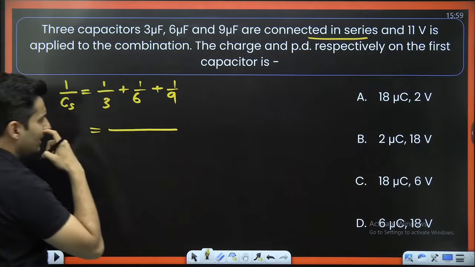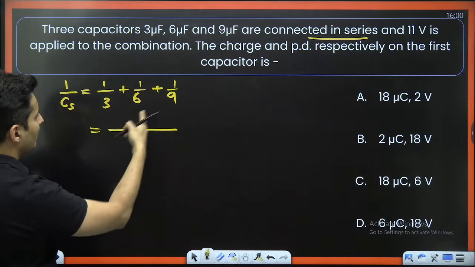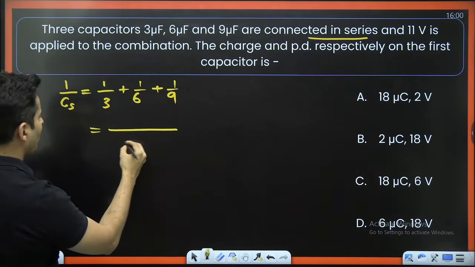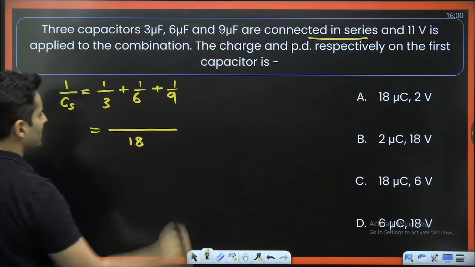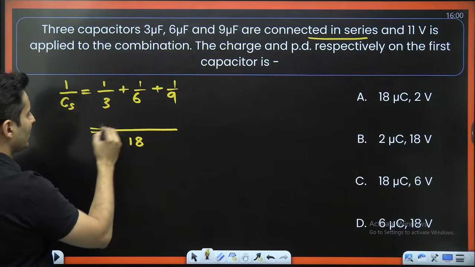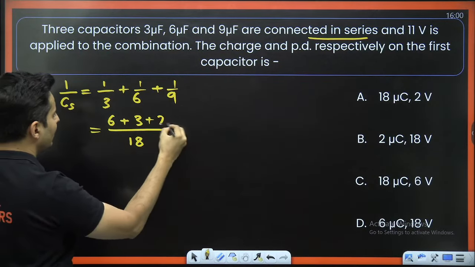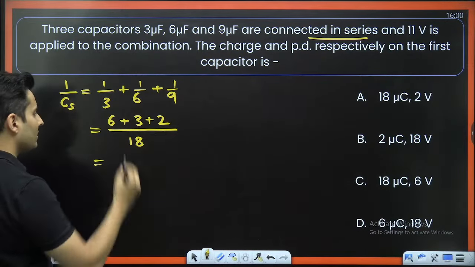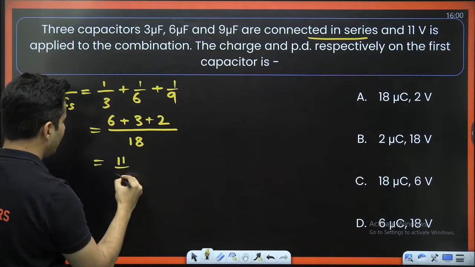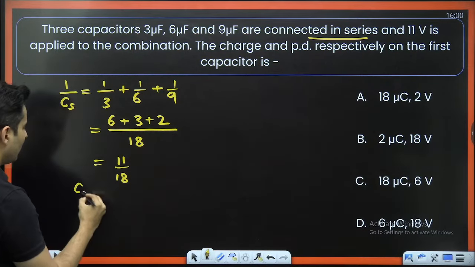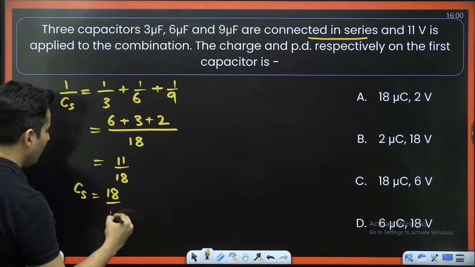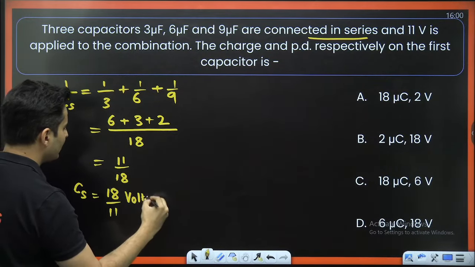The LCM we can take as 18. 3 goes with 18 6 times, 6 goes 3 times, 9 goes 2 times. 6 plus 3 is 9, 9 plus 2 is 11, so 11 by 18. So the equivalent capacitance is 18 by 11 microfarad.